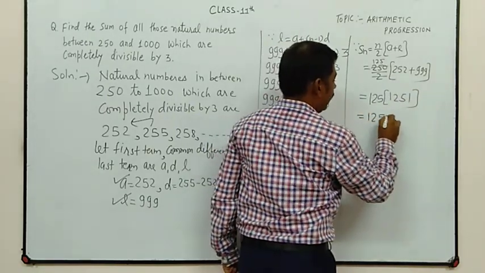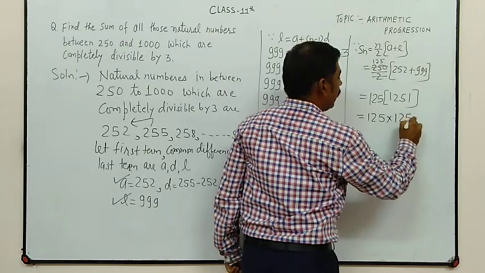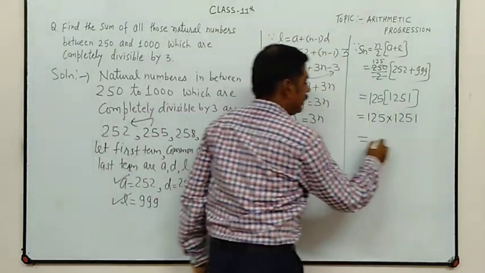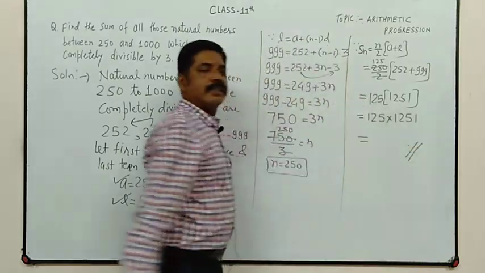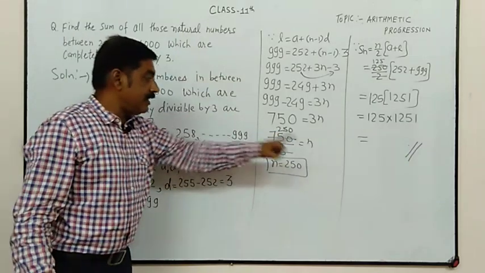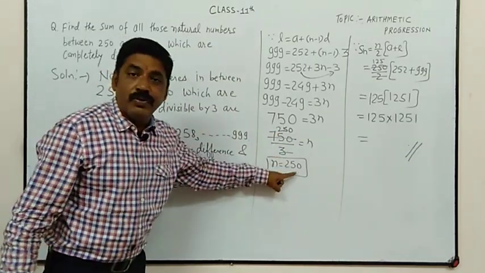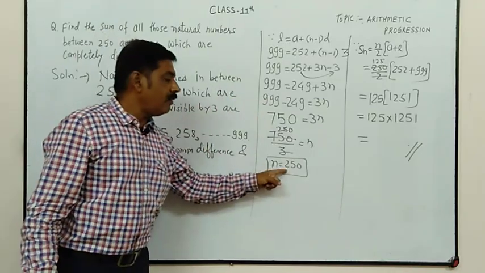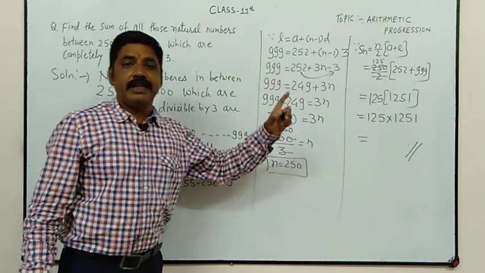Now you can multiply 125 by 1251, and that is the answer. Clear? So this is the question, and that answer is the sum of 250 terms.